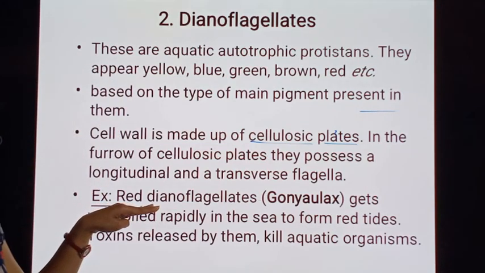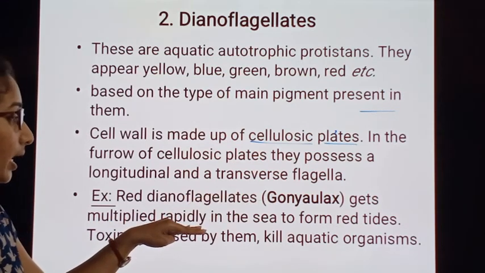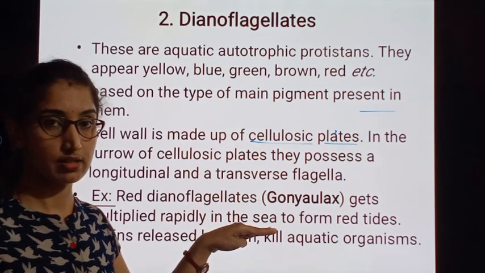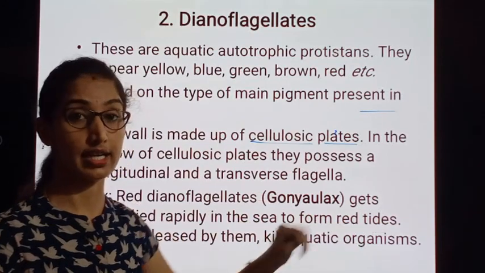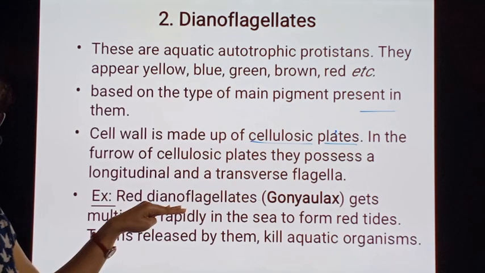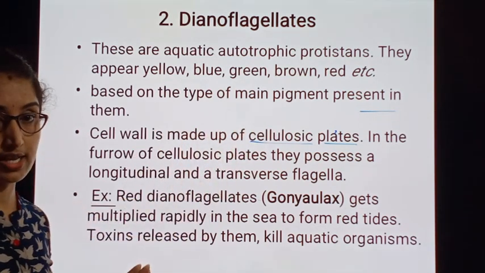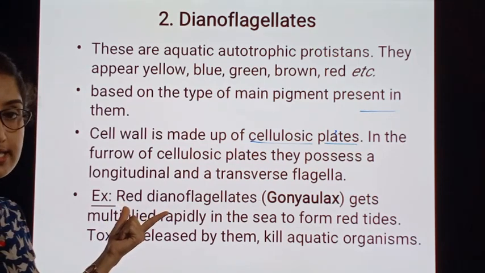Red Dinoflagellates multiply rapidly in the sea to form red tides. We said that there are different types of Dinoflagellates. One we are taking as an example.